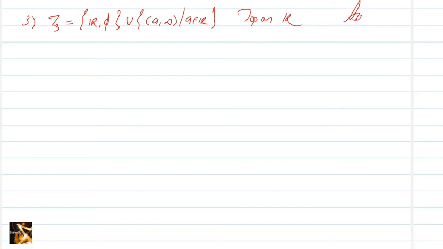I am giving it as an assignment. So you can easily verify this is a topology on R.